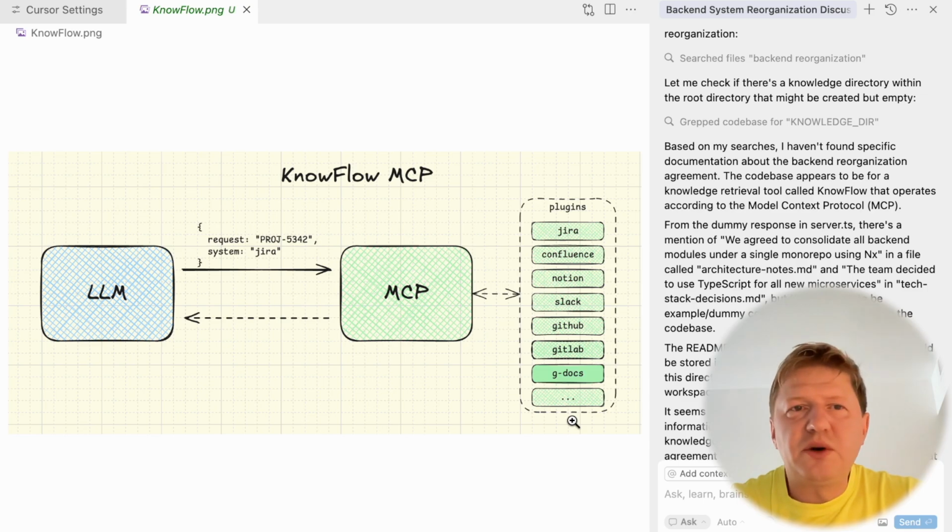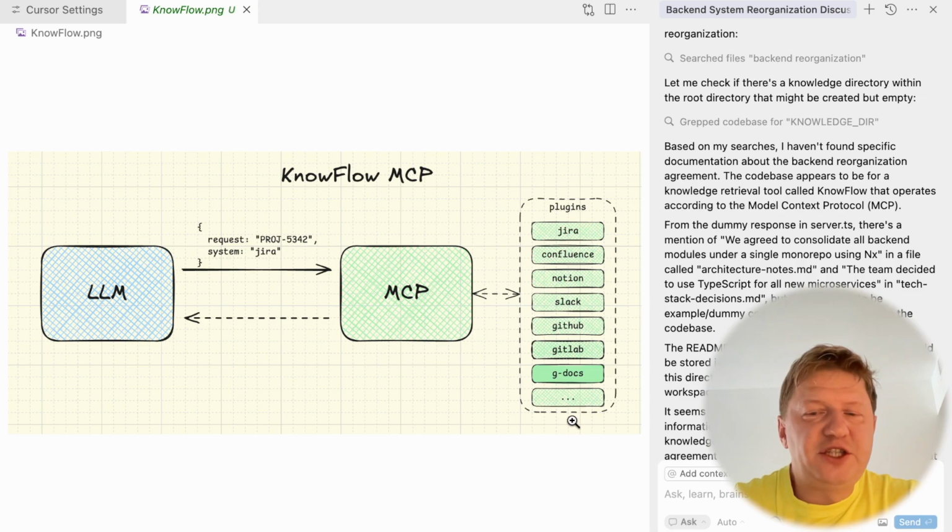For example, Google Docs is very interesting because very often, if you have a meeting in Google Meet, you could have automatically generated transcriptions from the Meet application, and these will be stored in Google Docs. So you can fetch this information from Google Docs through the MCP and return it to the LLM, and then the LLM is aware of all the discussions, all the conclusions, all the decisions made in this meeting. This is a really great idea.